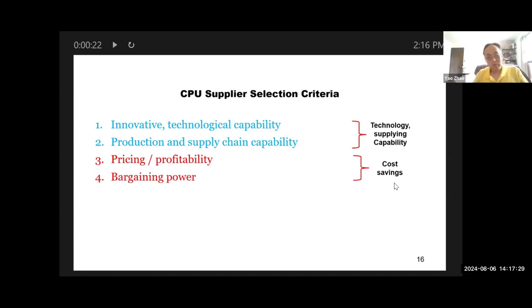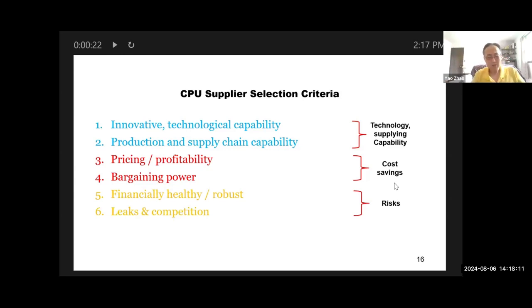We hope that, as Apple, we have bargaining power over our suppliers. Whatever we say, the supplier will follow. Okay. Now, of course, these are all the good things. And finally, of course, don't forget the risk. You want the supplier to be financially healthy and robust. They're not going to go bankrupt, and then you have to pay. And second, of course, there should be no IP leakage. They won't come downstream to compete with you, right?